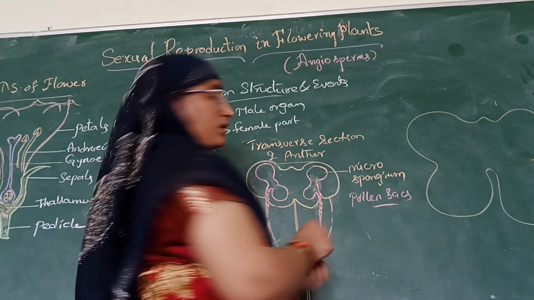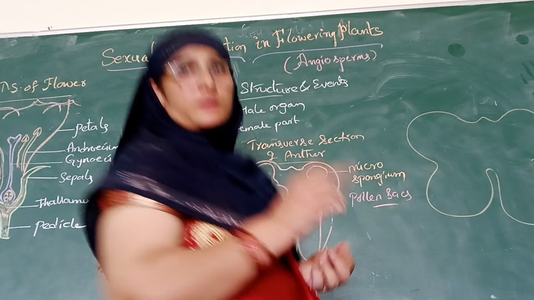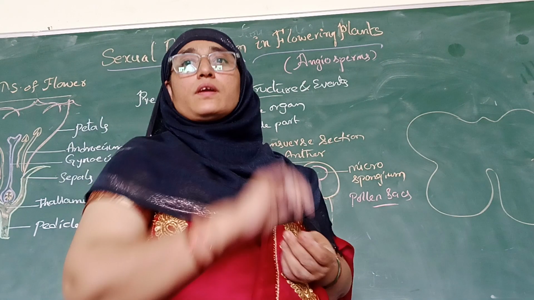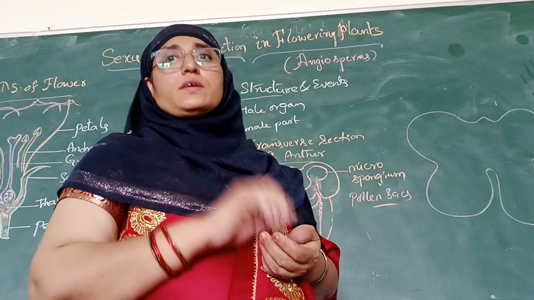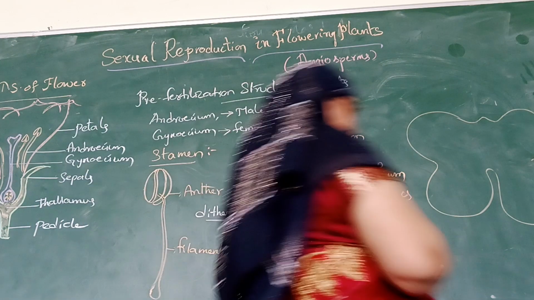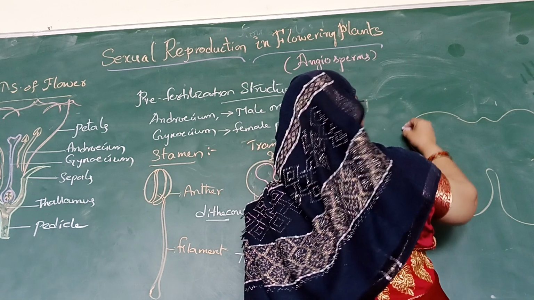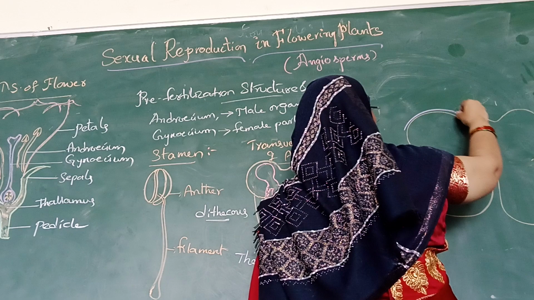The transverse section of a young anther shows that it is circular in its outline and is lined with a four-wall layer. So let's draw the four walls of this.